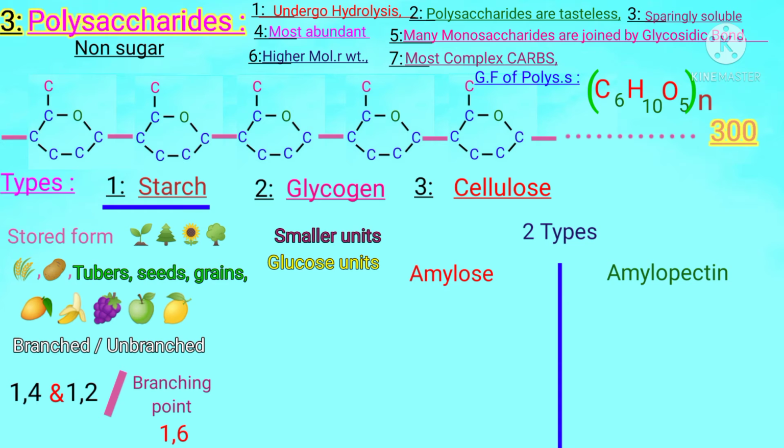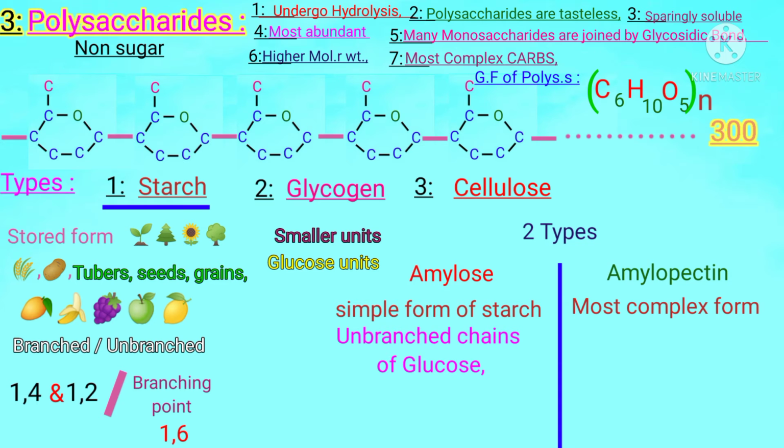Students, one important thing: a question can often come as a short question in the exams, to differentiate between amylose and amylopectin. Then you can write that amylose is the simple form of starch, whereas amylopectin is the most complex form of starch. Why, students? Its reason is that amylose has unbranched chains of glucose.